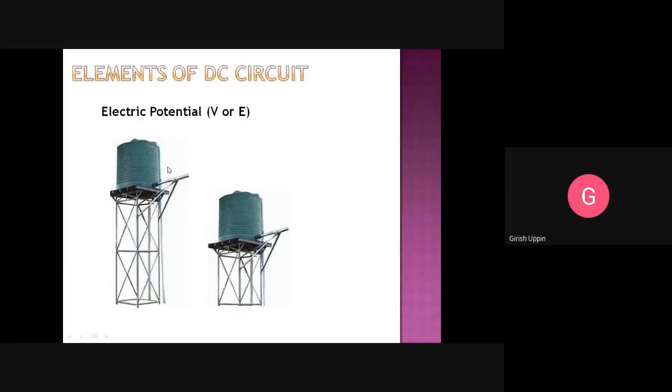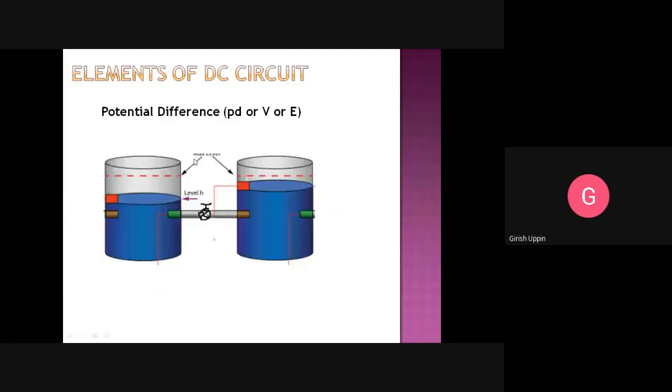Just assume that the two tanks are connected at the center, so otherwise we will see the same example. Just assume this is tank A, this is tank B, and both are connected with a pipe, and in the center we have a valve. And if you see, this is at a lower level and this is at a higher level. Now this is tank A and this is tank B.